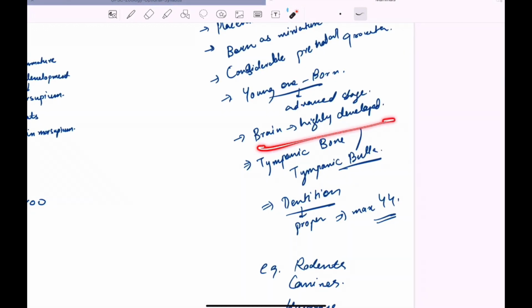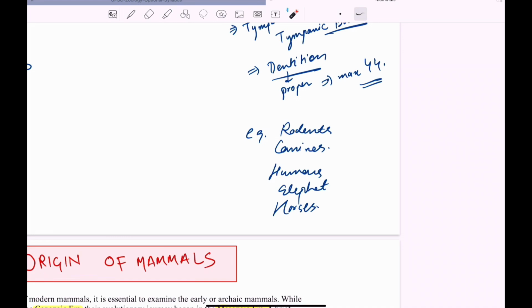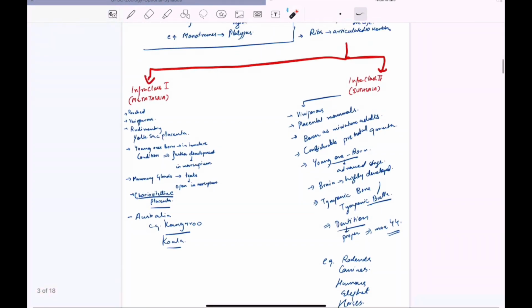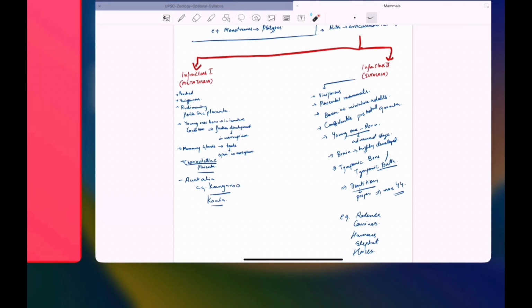The brain is highly developed, and the tympanic bone contains the tympanic bulla. Dentition is proper, with a maximum of around 44 teeth. They include organisms from rodents, canines, humans, elephants, horses, and others. So this is all about the general features and the classification of the mammals.